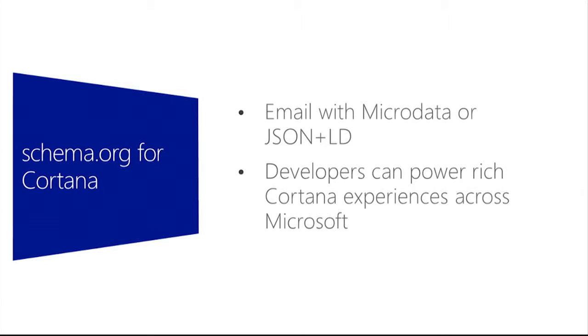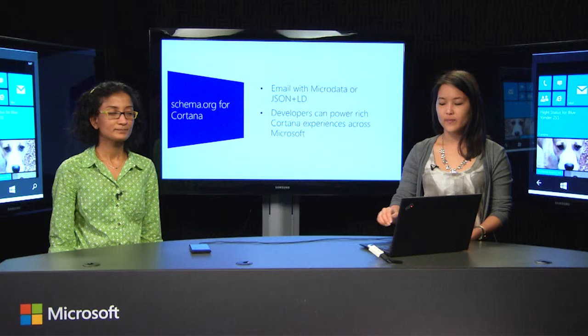Schema.org supports a couple different formats. JSON-LD is a JSON-like format, and microdata is a more classic HTML notation. You will see examples of both of these formats in the slides to come.